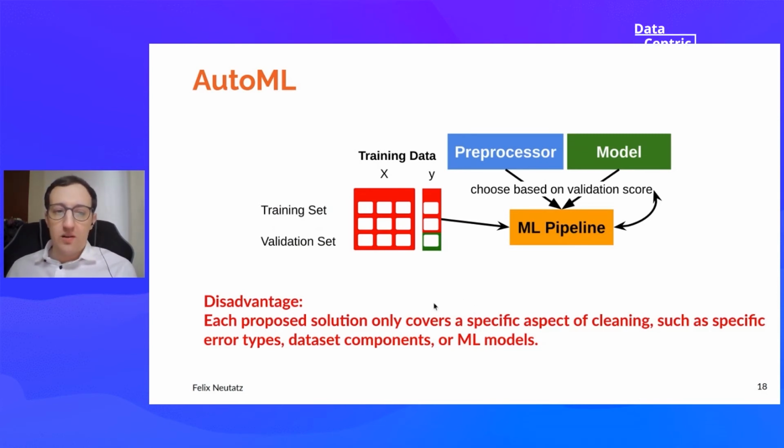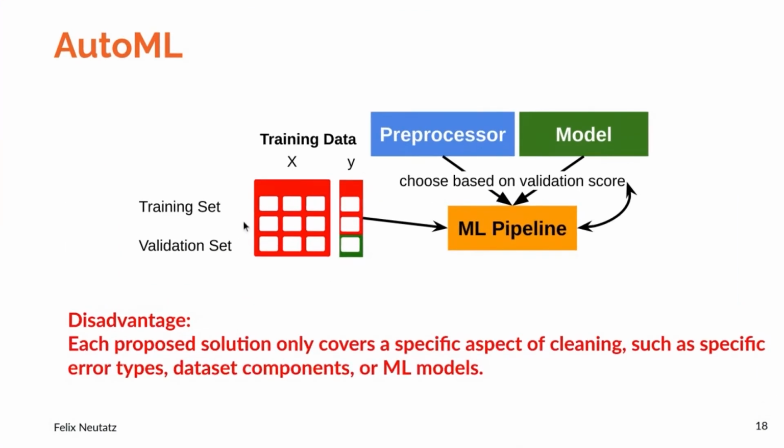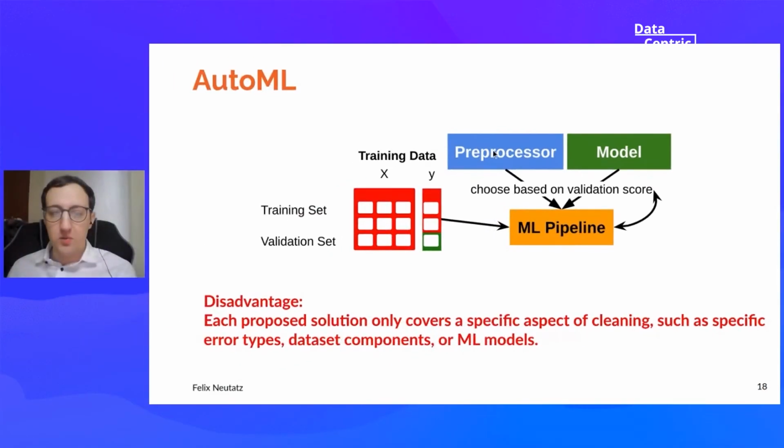So we have our data and we split it into a training set and a validation set. And we assume here that the labels for this validation set are correct. And we can use the validation score to choose only those cleaning preprocessors that actually maximize our validation score. And this is a nice approach, and we are currently working in our lab to work more in this direction and try out different cleaning preprocessors to follow this AutoML approach.